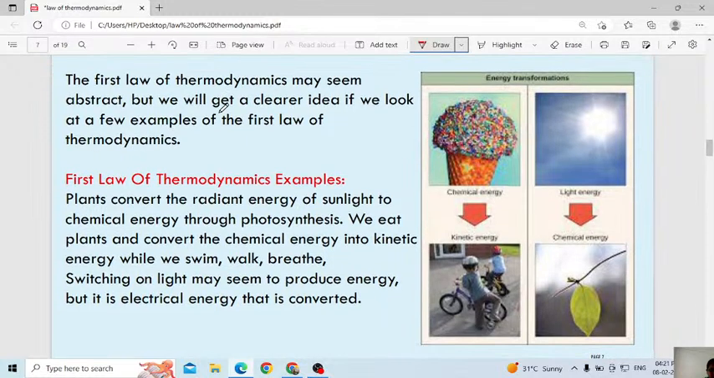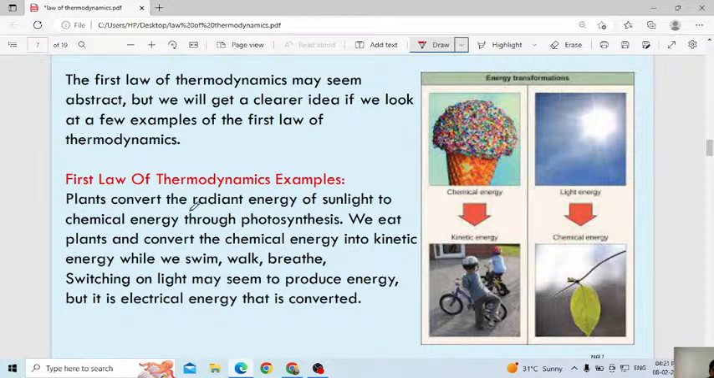Then next I included two more examples. The first law of thermodynamics may seem abstract, but we will get a clear idea if we look at a few examples of the first law of thermodynamics. Let us consider a few examples here.